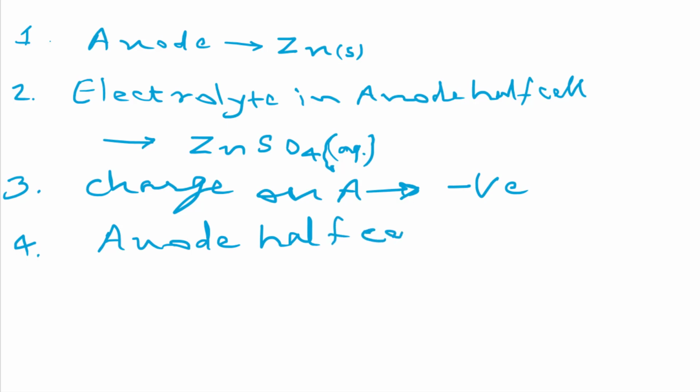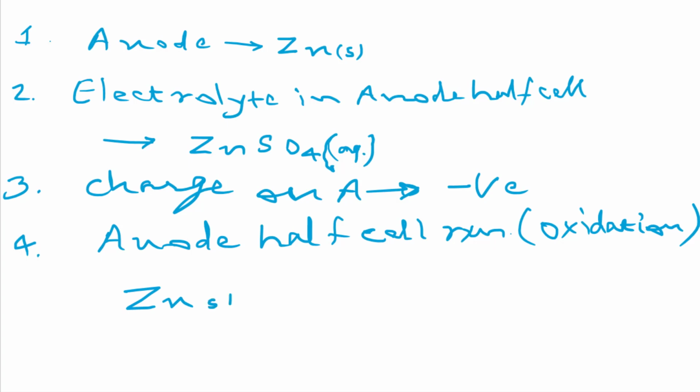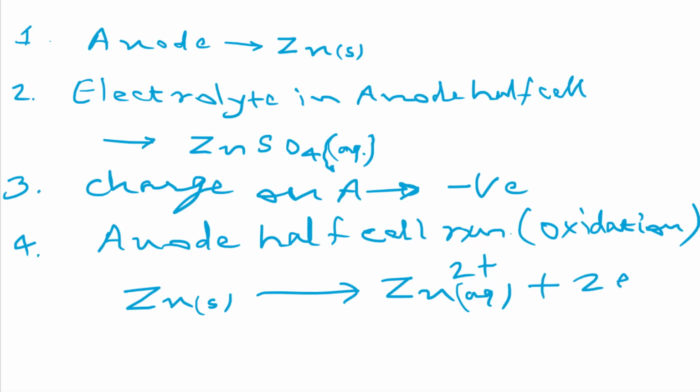Anode half cell reaction. Which type of reaction is taking place in the anode? Oxidation. So we can mention here oxidation reaction. You got it? Now can you say that reaction? We have to write it here. So Zn in solid state gives rise to Zn2 plus and 2 electrons. Great. So we can write this reaction as Zn solid gives Zn2 plus aqueous. This will go into the solution by losing 2 electrons.